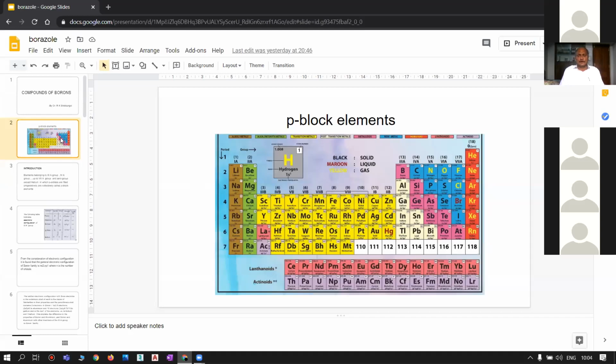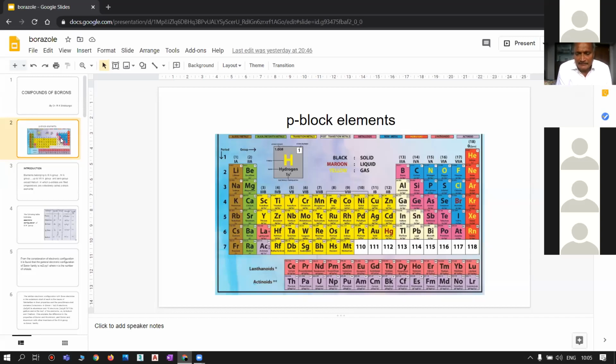That is, the boron family consists of 6 elements: boron, aluminium, gallium, indium, thallium, and one more element having atomic number 113. So these 6 elements constitute the third A group of the periodic table.